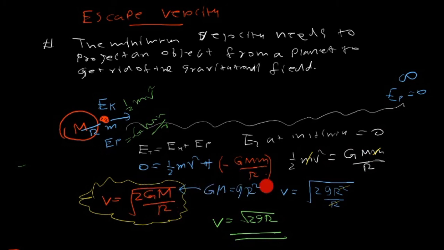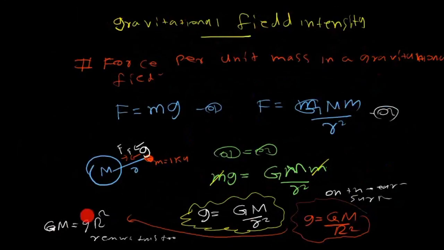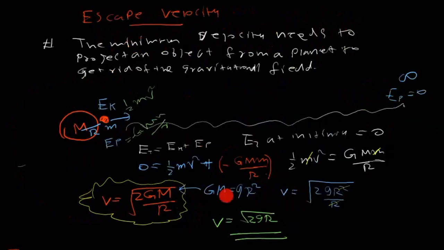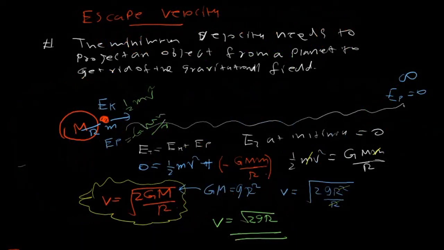We can replace capital GM by simple g R square. This is the one I told you to remember. Once you apply that, the equation becomes V equals square root of 2g R square over capital R, then R cancels off. Finally the equation becomes square root of 2gR. You have to remember these equations too, because both equations are really important in applications. So don't forget to remember both equations and all the derivations.